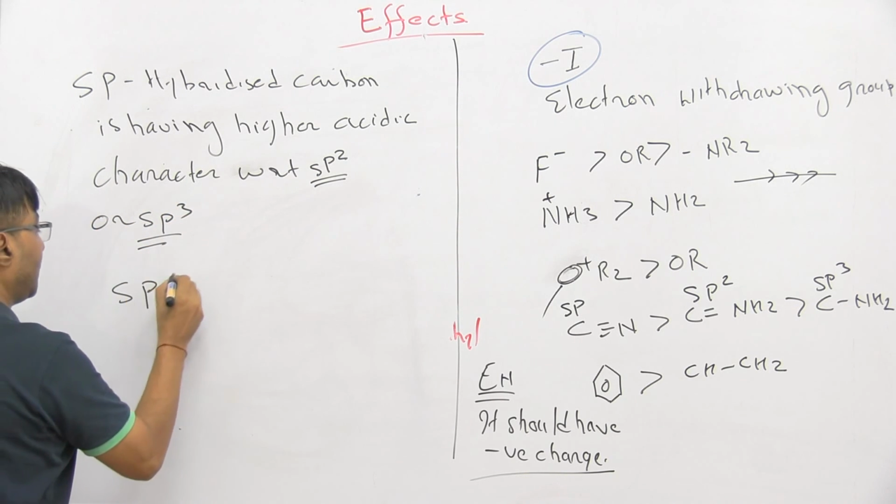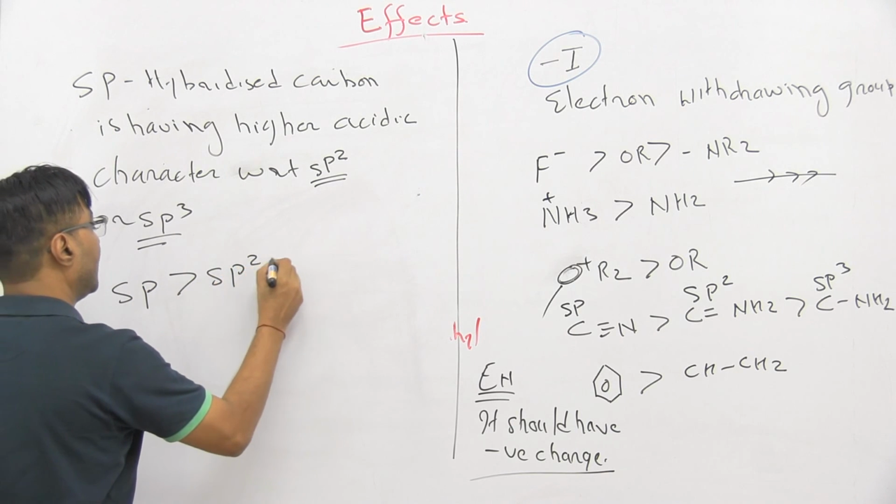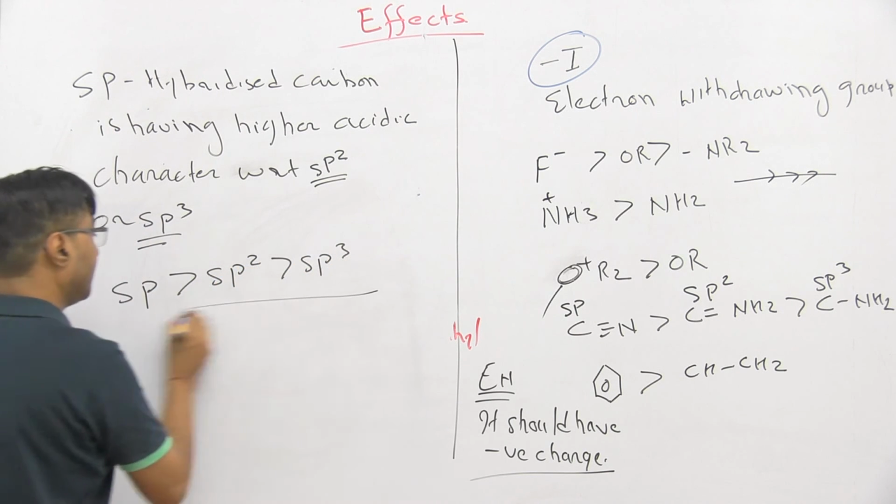The trend is sp is more acidic than sp2, which is more acidic than sp3.